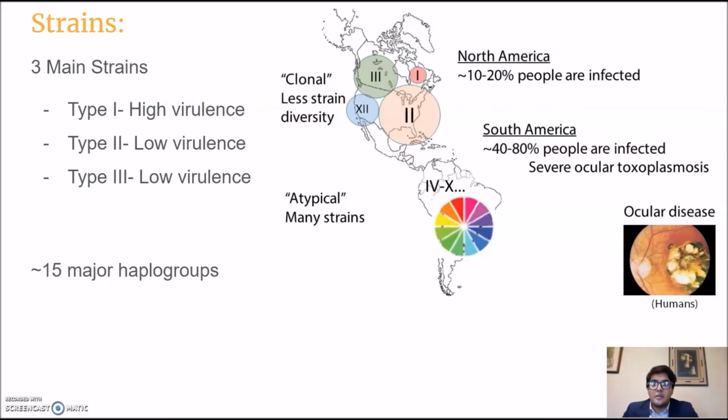As we look to South America, though, they have any number of other strains, not just these main 3. They have some other ones that are atypical. Because of this, we see there's more genetic diversity, and because of that, there are some differences in some virulence factors. So 40 to 80% of people are infected in South America, whereas in North America, 10 to 20%. Now, there are cats in North America and in South America, so this might have some effect on how you are affected, which strain is being involved.